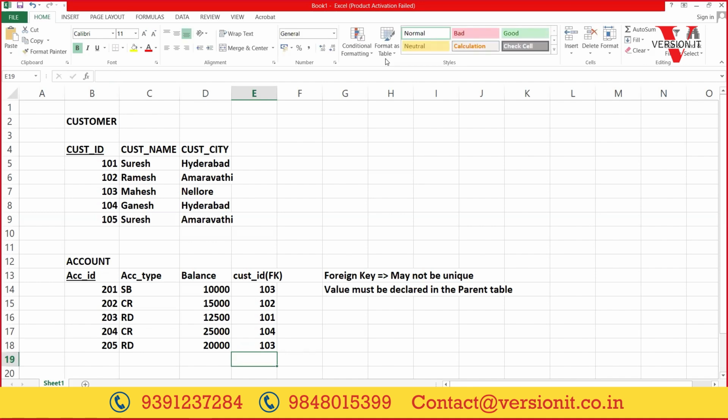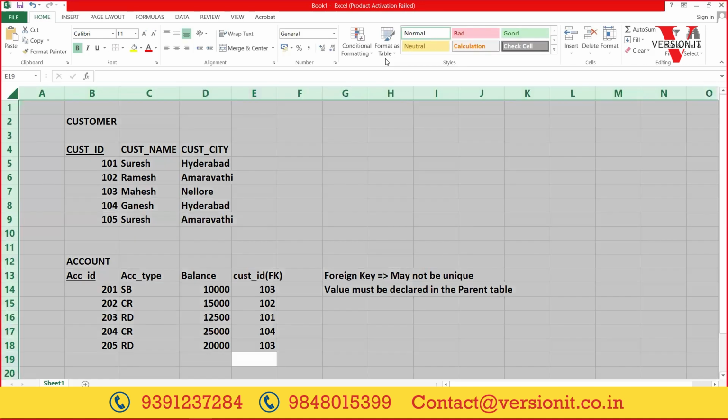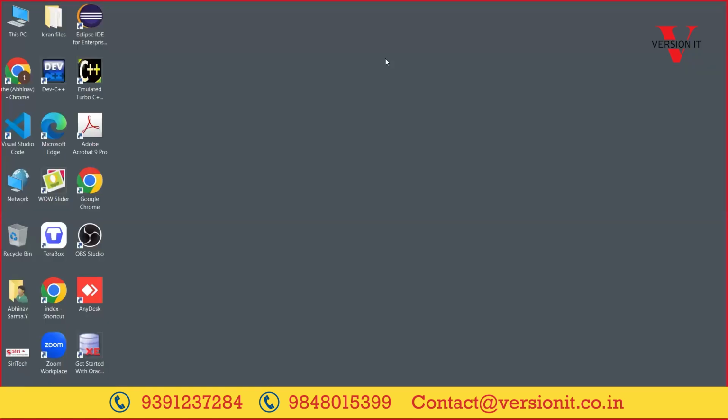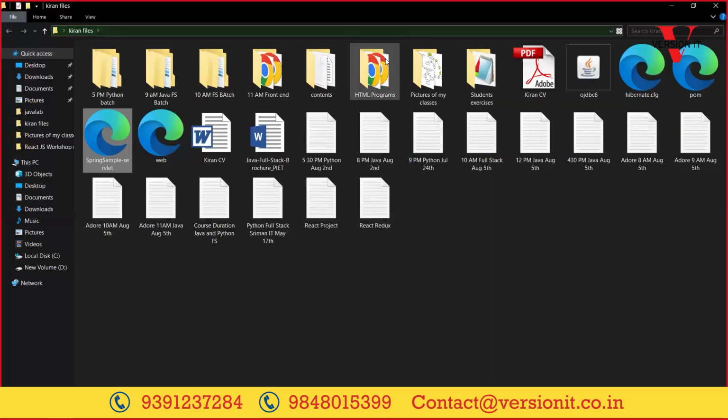This is exactly what we call the relational model. We can create relationships between the tables like this. So the databases which are constructed based on this relational model, we call them RDBMS packages.